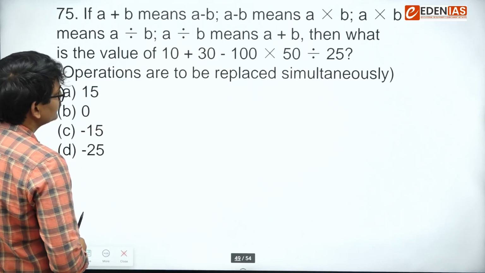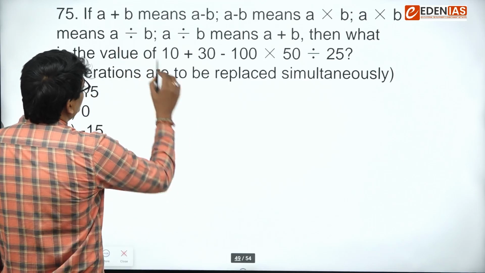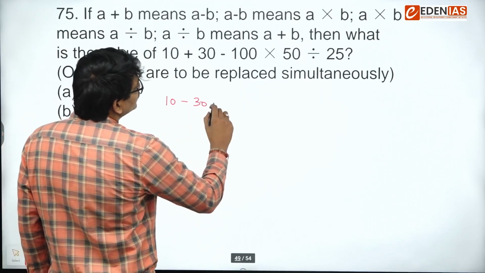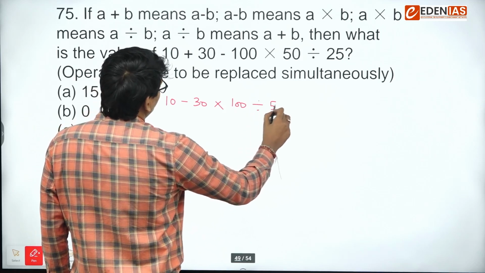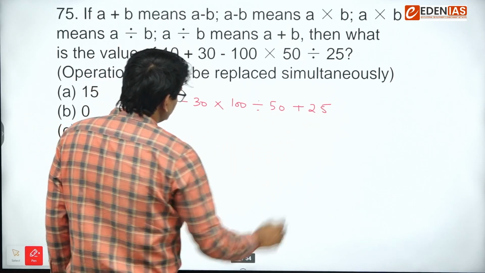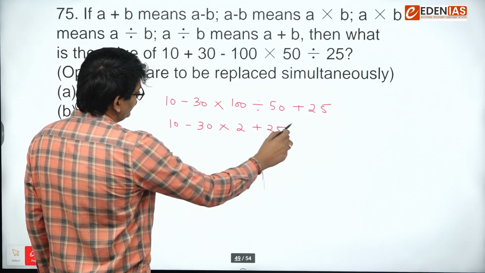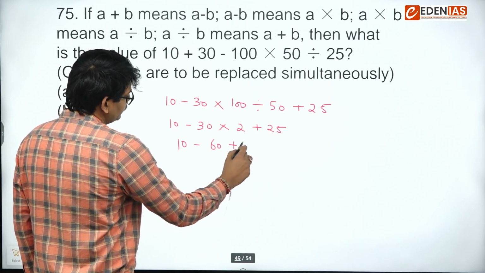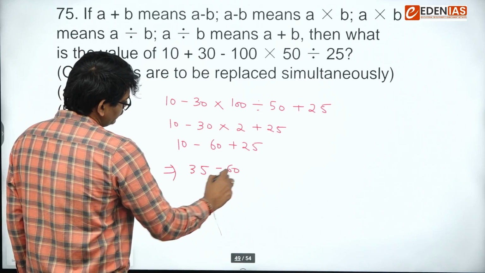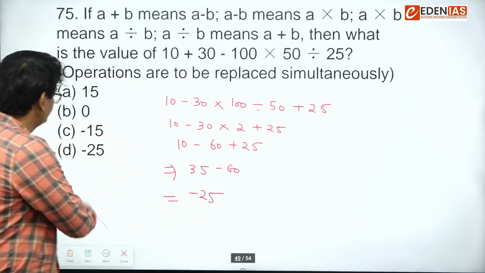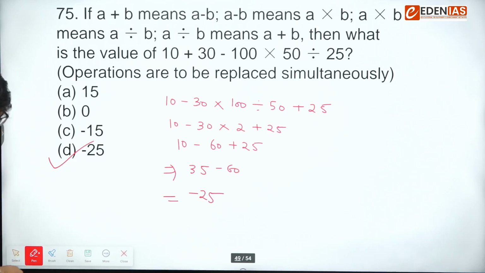Question on BODMAS, interchange of operations. Plus represents minus, minus represents multiply, multiply represents divide, and divide represents plus. So let's apply the BODMAS. First we will do division, then we will do multiplication, then we will do addition. So answer is minus 25. A very direct question on interchange of operation. Next.